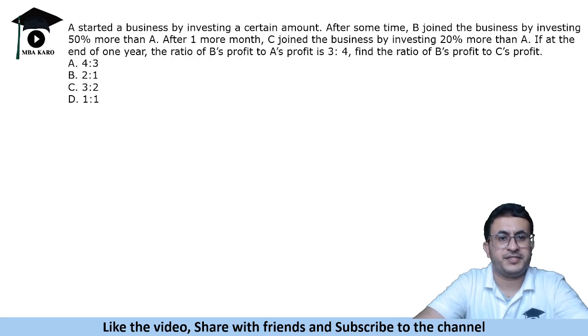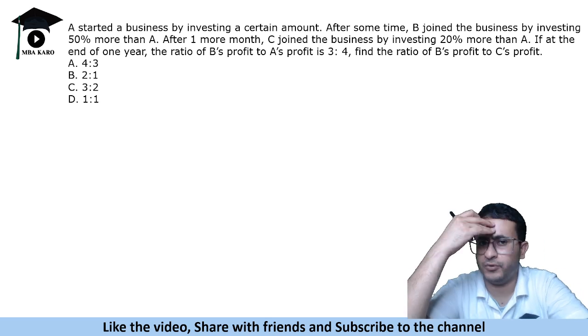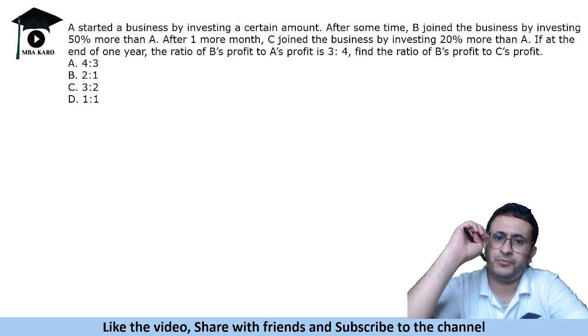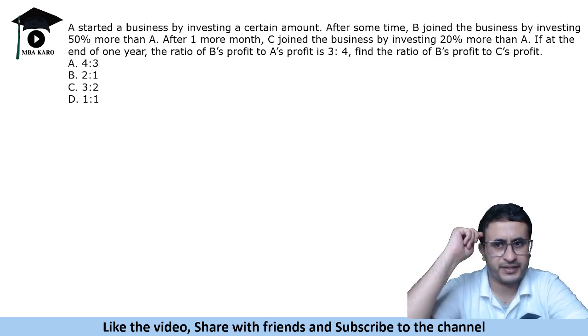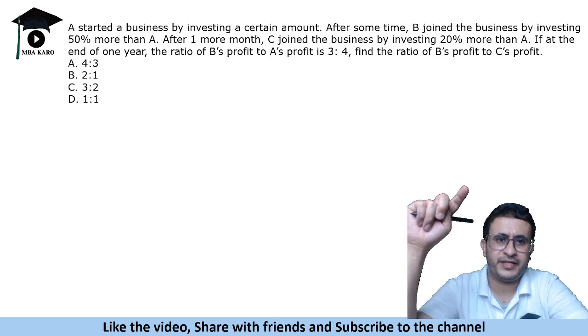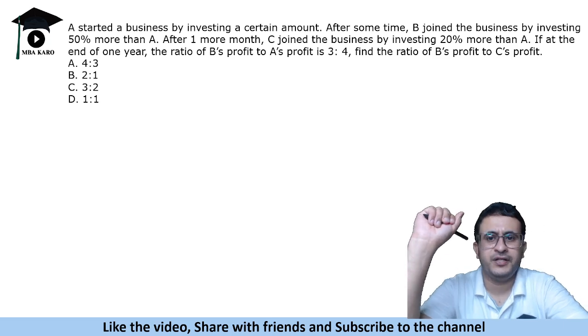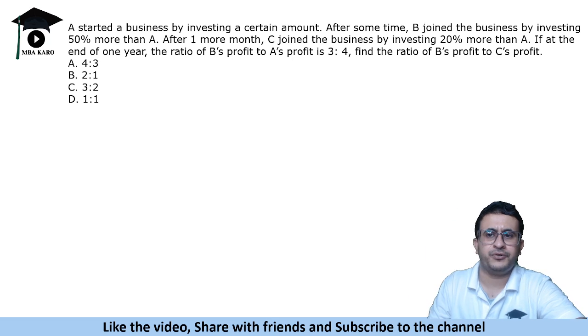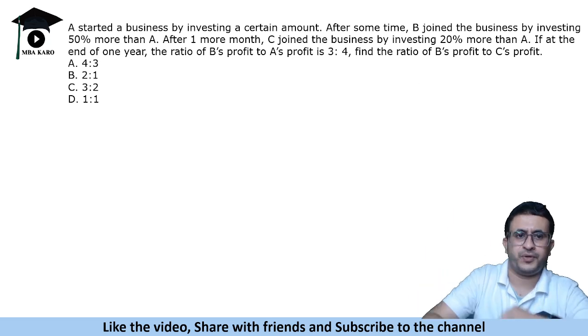A started a business by investing a certain amount. After some time, B joined the business by investing 50% more than A. After one more month, C joined the business by investing 20% more than A. If at the end of 1 year, the ratio of B's profit to A's profit is 3:4, find the ratio of B's profit to C's profit. Okay. So let's do this question.